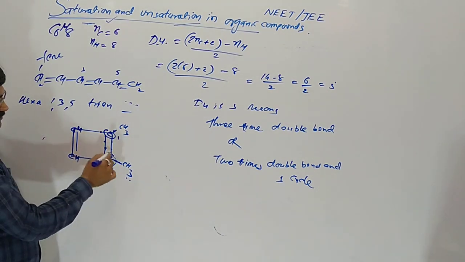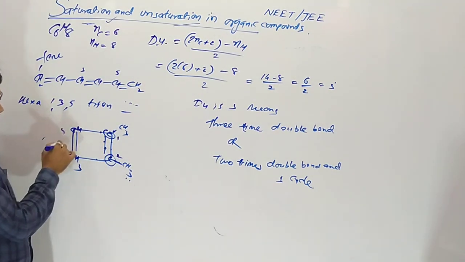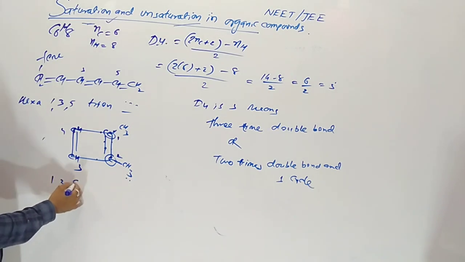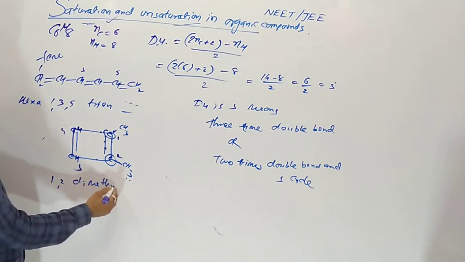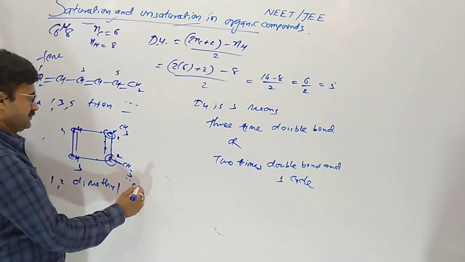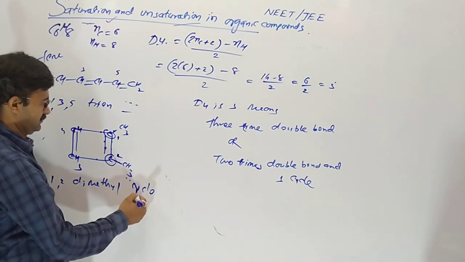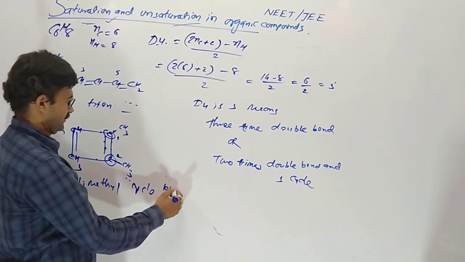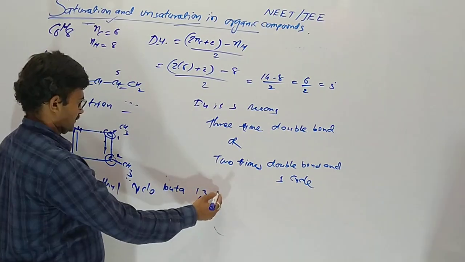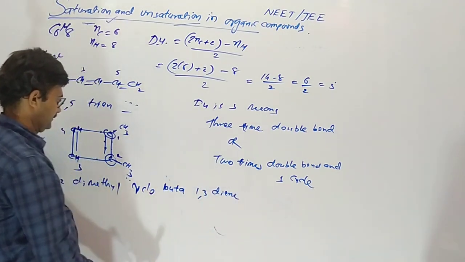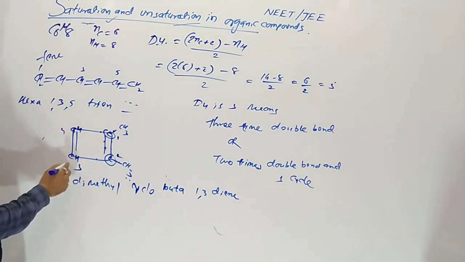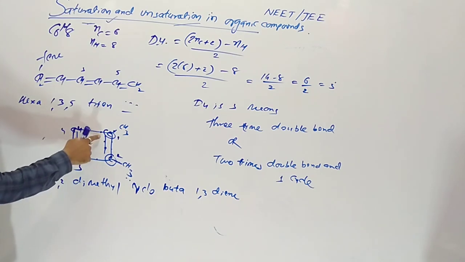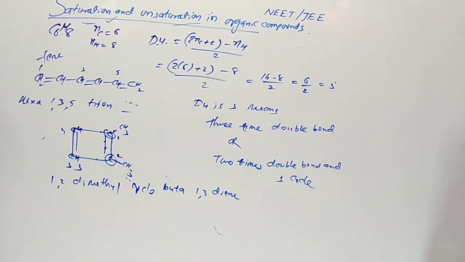So 1, 2, 3, 4. 1, 2-dimethylcyclobuta-1, 3-diene. 1 and 3 are the double bonds.